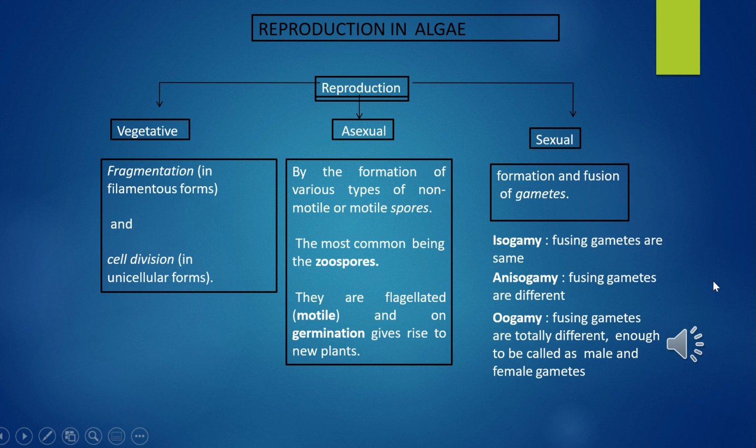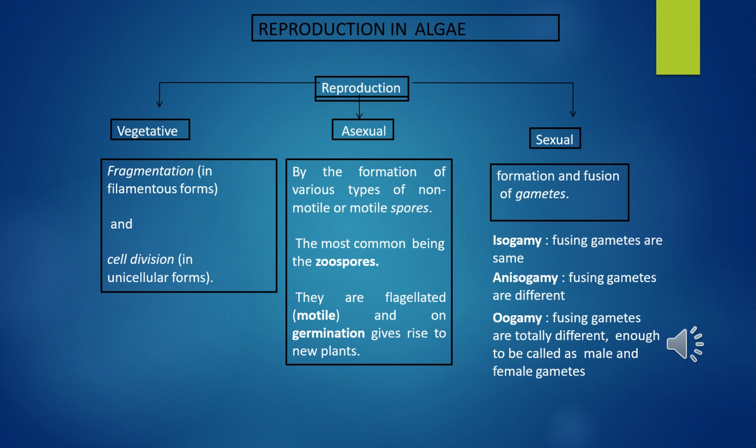In this slide, we'll study how reproduction in algae takes place. It is of three types. Vegetative: by fragmentation in filamentous forms and cell division in unicellular forms. Then the asexual mode of reproduction, by the formation of various types of motile spores, the most common being zoospores. They are flagellated, meaning motile, and on germination give rise to new plants.